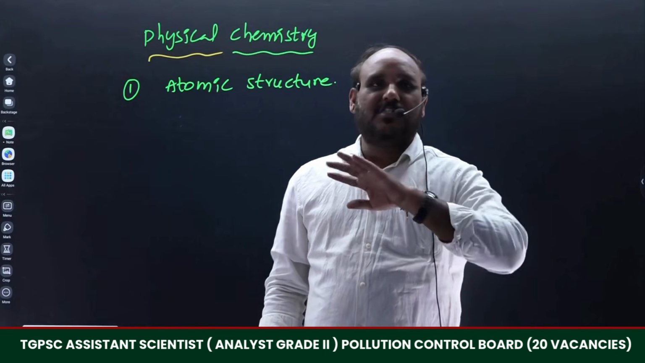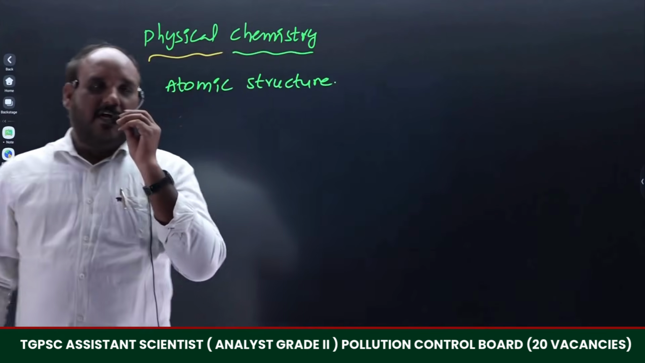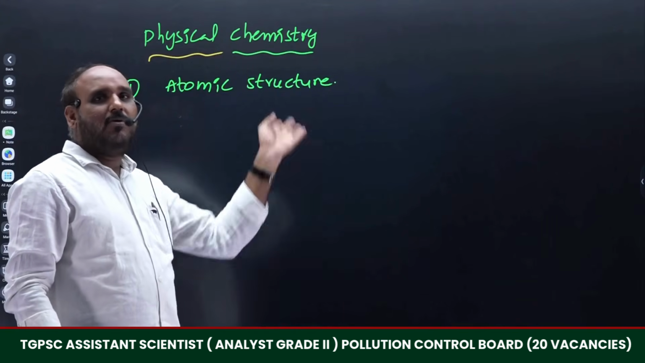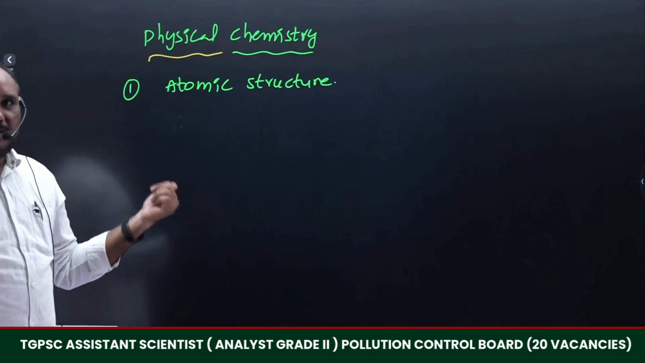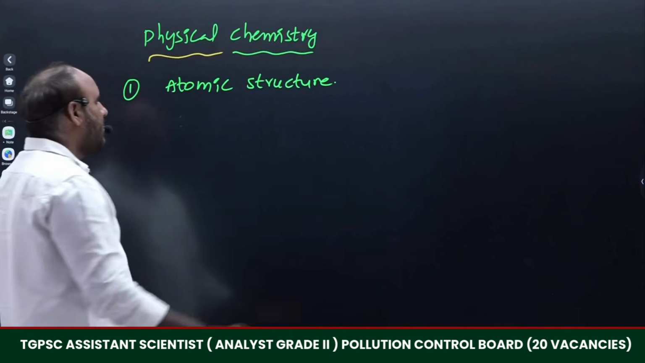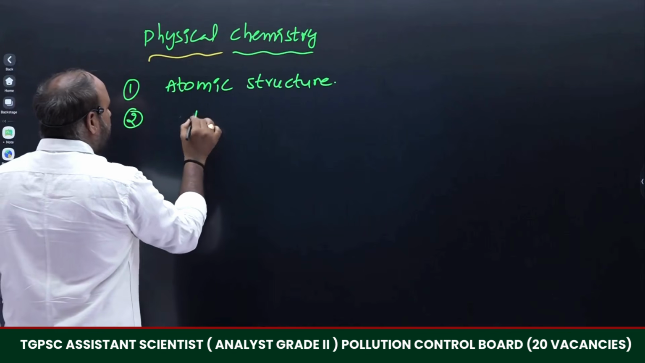Directly mentioned is the Schrodinger wave equation. To understand the Schrodinger wave equation, definitely we will go through some basics. With the help of the basics, we are able to understand the syllabus mentioned in the examination, and we are able to solve the questions easily. Then, the second one will be redox reactions.